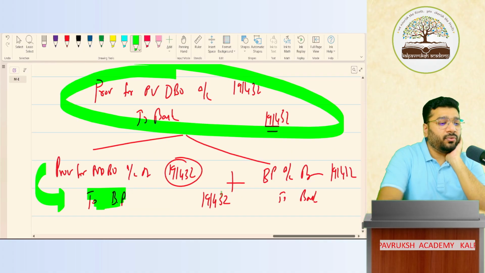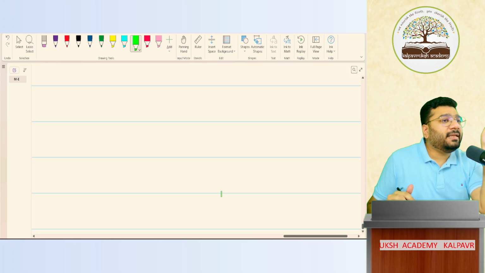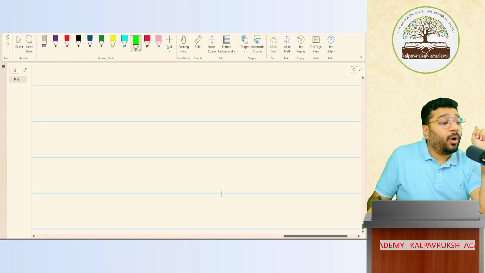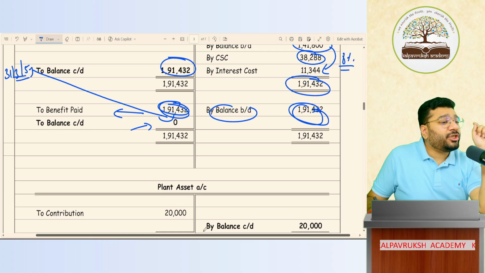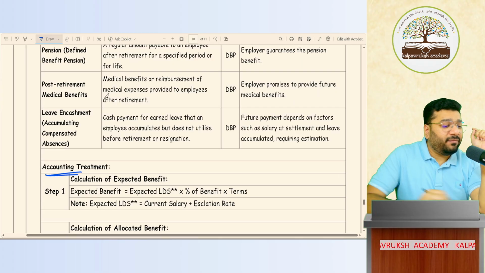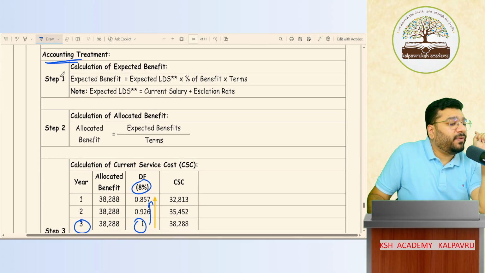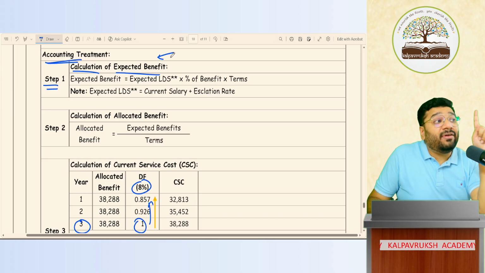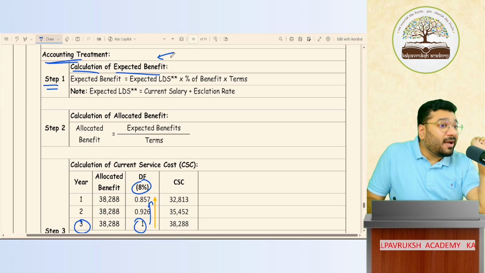My first question to all of you: in the calculation of defined benefit obligation, what was your step 1? Calculation of expected benefit. So I gave step 1 in your notes. How do you calculate it? Now this will depend on the language of the question. For now, an example of the language.